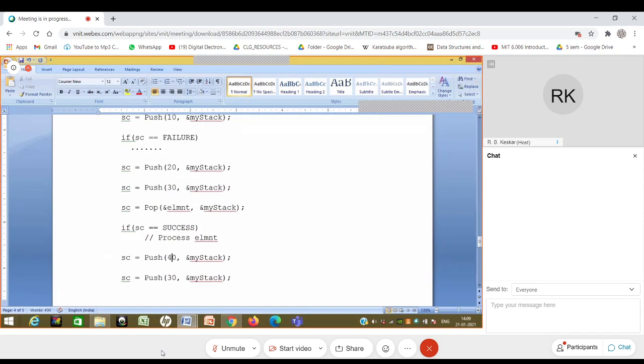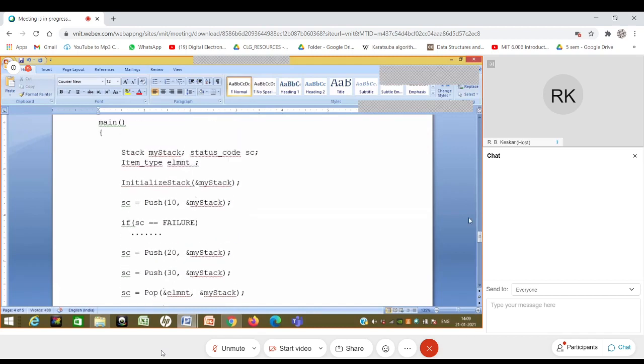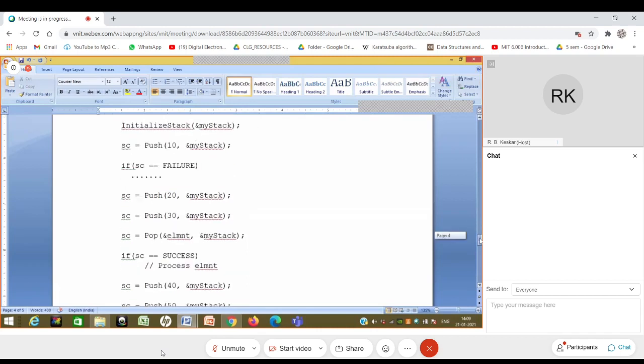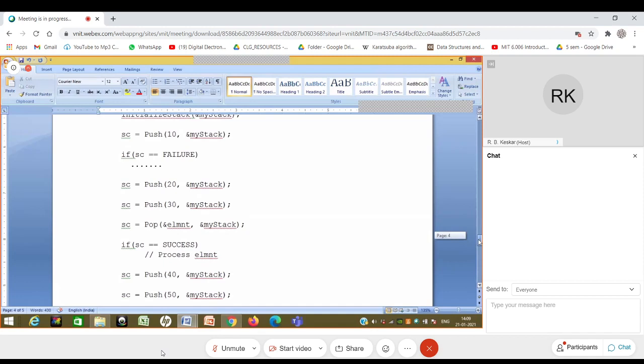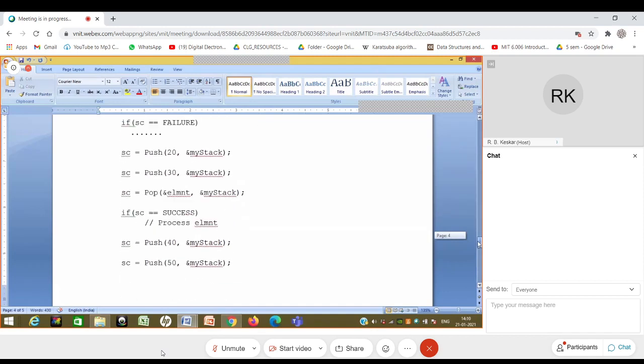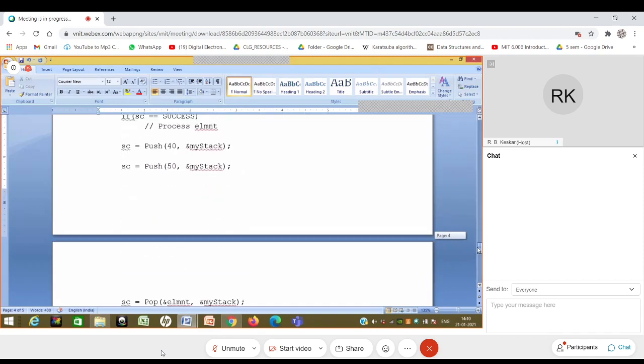So I asked you the question: what is it that strikes you by looking at this code? I will wait for the answer. I will not discuss immediately. You can type it out in the chat box, and we'll come to this point in a short while.